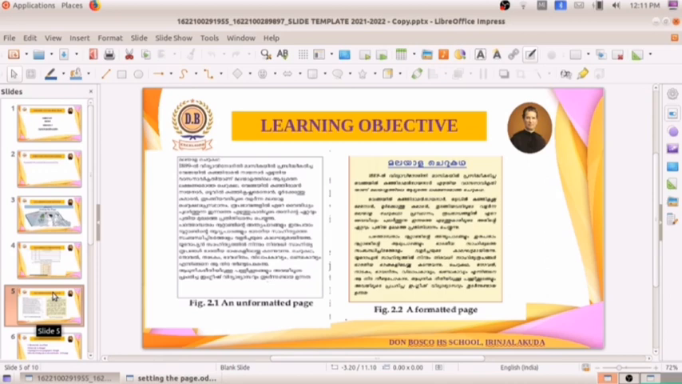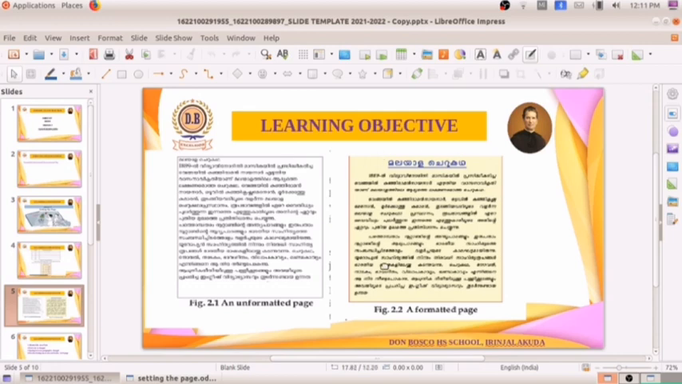The activity name is Let's Digitize the Seminar Paper. Did you see these two pages? One is an unformatted page and another one is a formatted page. When you compare these two pages, what is the difference you can see here? This is an unformatted page. Here we didn't use the formatting tools for making changes in this page.